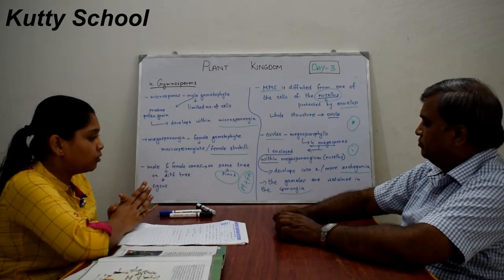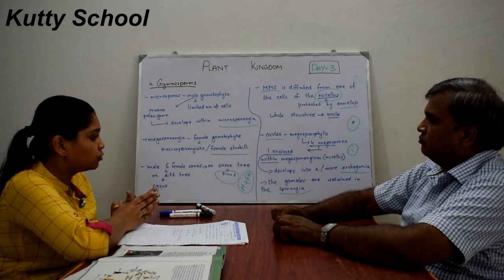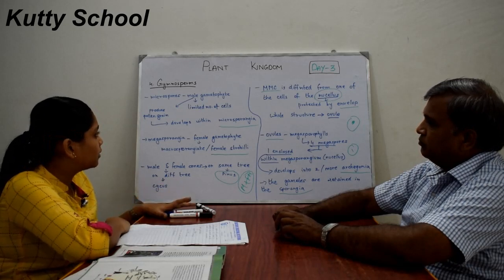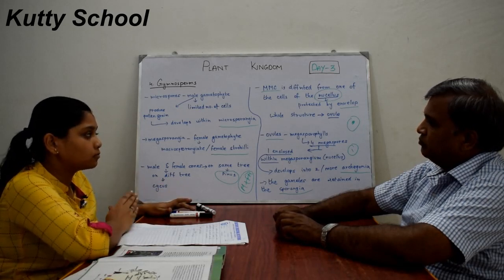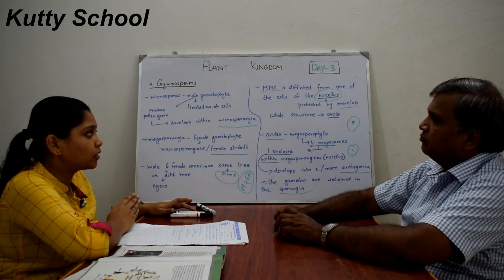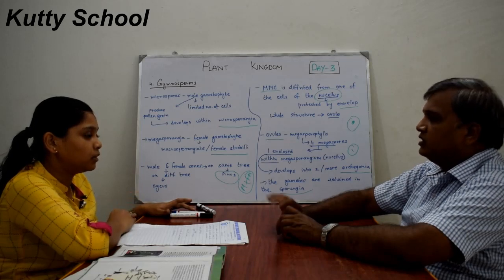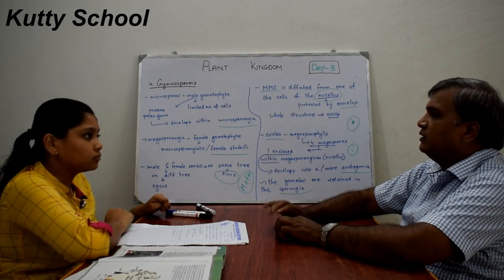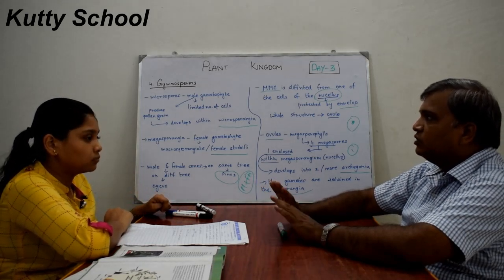So the zygote develops into an embryo, and ovules develop into seeds. There is no ovary wall here, therefore there is no fruit. Only seeds are available, because the ovary wall is not available. So it is only seeds in gymnosperms.